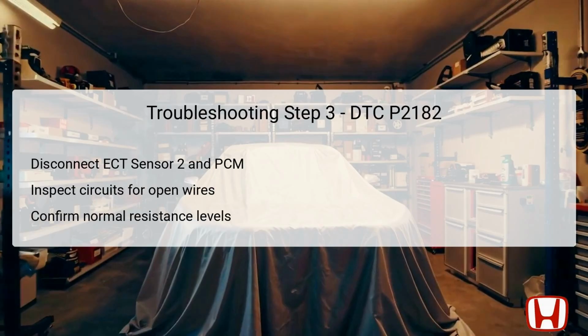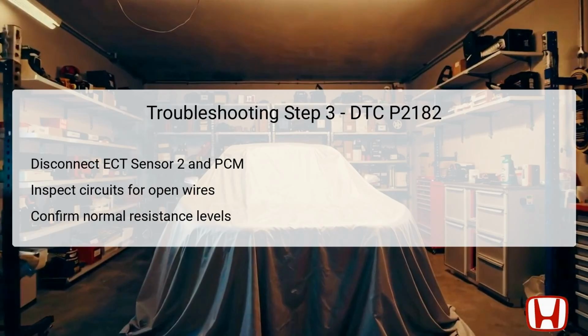In troubleshooting Step 3 for DTC P2182, disconnect both the ECT Sensor 2 connector and the PCM connector. This approach allows for a thorough inspection of the circuit integrity between the sensor and the PCM. Assess the TW2 sensor signal line and the SG6 ground line for any obvious signs of damage, such as cuts or frays, which could interfere with electrical signals.